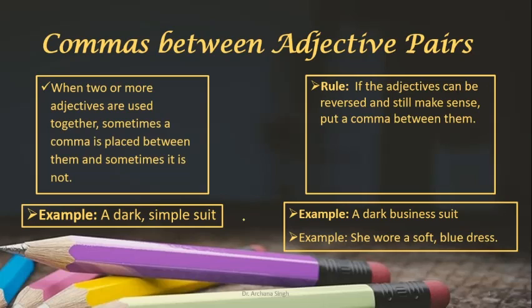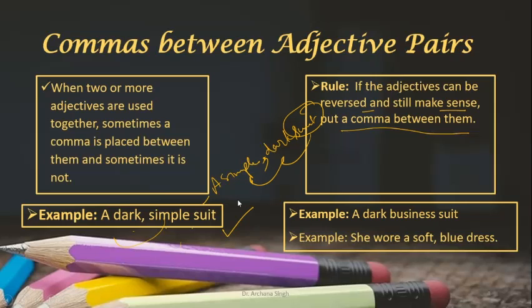Next is when you talk about the adjective pairs. So if your adjectives are reversed and still make sense, you have to put comma in that. Like a dark, simple suit is correct. Why? Because if you reverse it, if you write a simple, dark suit, the quality of the suit will remain the same. So here we have to put comma.